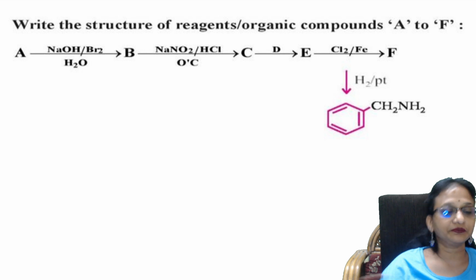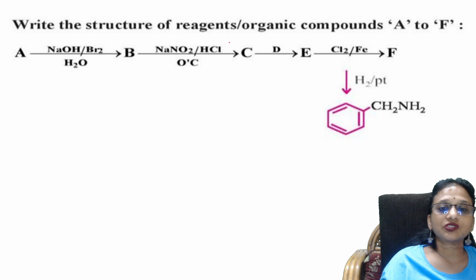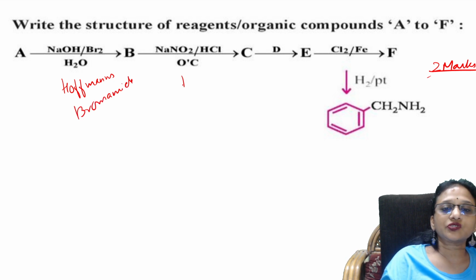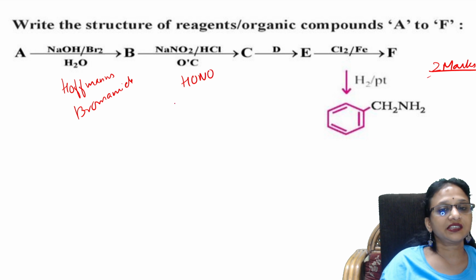Done. Easy. Next question. Write the structures of the organic compounds. This is a 2 marks question. Carefully do it. What are A and B? Easy. Now check, students. This is Hoffmann bromamide reaction, so I get a compound with one carbon less. Then this is nitrous acid, used to differentiate primary, secondary, tertiary.